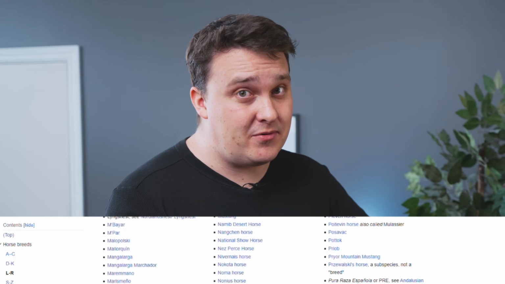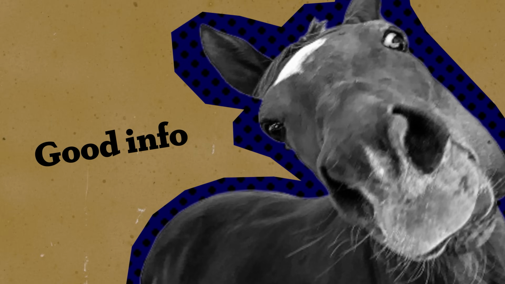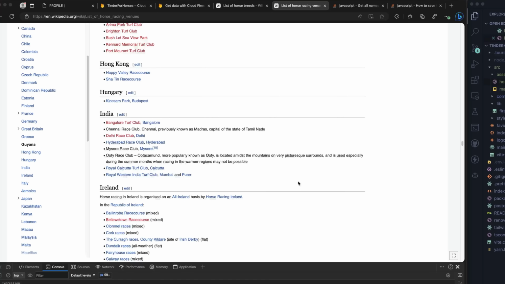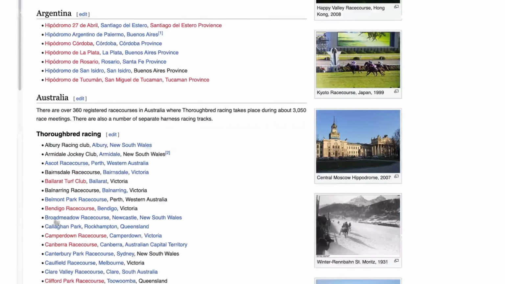First though, I need to do some data mining, specifically on the breeds and the horse racing venues. So thankfully, Wikipedia has a page for both horse racing venues and breeds of horses, which surprisingly is a lot of different breeds. Didn't know that one. So this will give some good information to grab. This is usually a time where I start examining proxies, creating neural cyber infrastructure to crawl the web, but fun fact, you can use your dev tools in your browser to grab the text from all the list elements. I'll do the same with the horses and we're good to go.